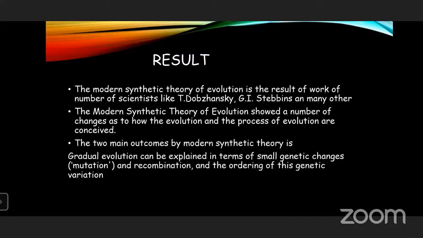Not only four prominent geneticists, many other geneticists also researched and identified the variations in evolution. And Mendel's theory's shortcomings are also cleared by this synthetic theory.